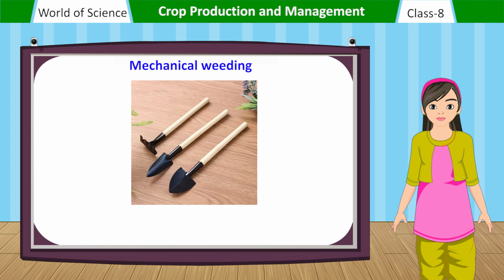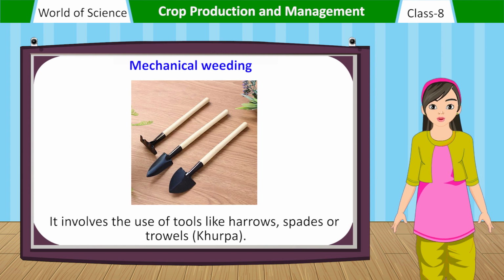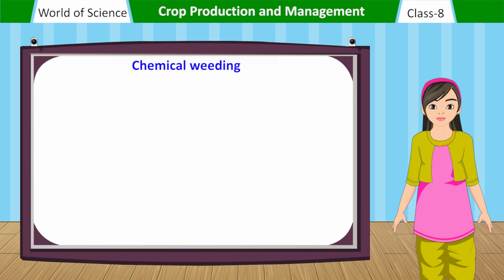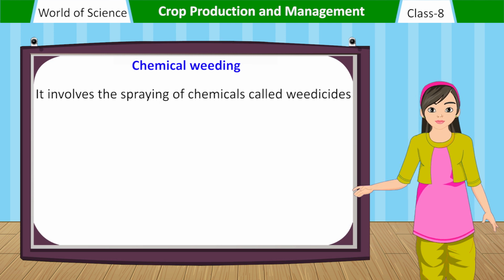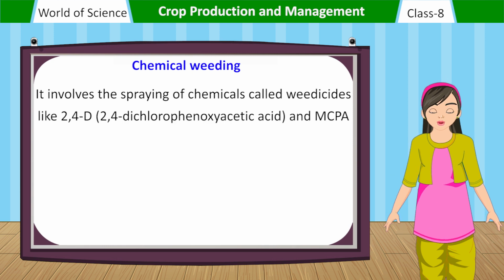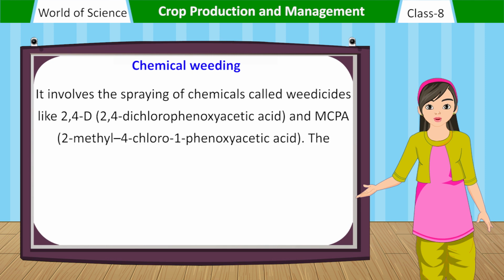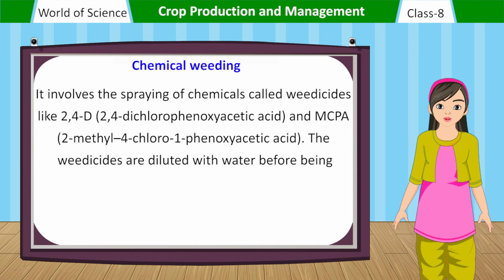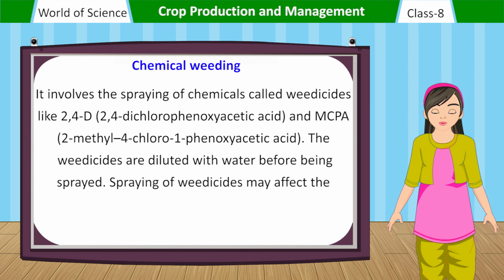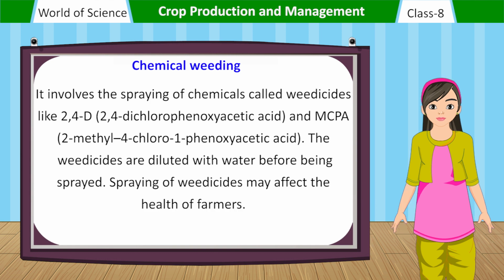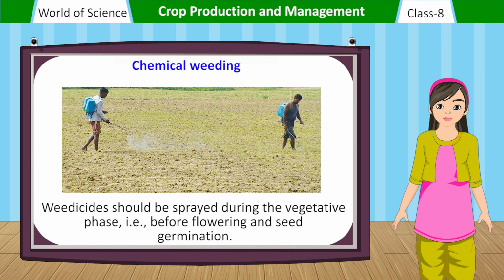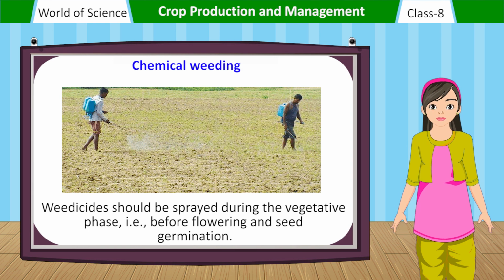Mechanical weeding. It involves the use of tools like harrows, spades or trowels, khurpa. Chemical weeding. It involves the spraying of chemicals called weedicides like 2,4-D, 2,4-dichlorophenoxyacetic acid, and MCPA, 2-methyl-4-chlorophenoxyacetic acid. The weedicides are diluted with water before being sprayed. Spraying of weedicides may affect the health of farmers. Weedicides should be sprayed during the vegetative phase, that is, before flowering and seed germination.